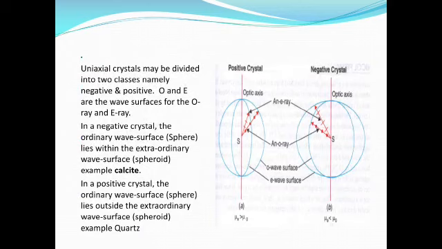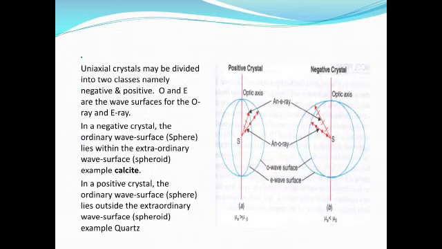Uniaxial crystals may be divided into two classes, namely negative and positive. O and E are the two wave surfaces for the ordinary and extraordinary rays. By looking at the diagram, in a negative uniaxial crystal, the ordinary wave surface, meaning the sphere, lies within the extraordinary wave surface.